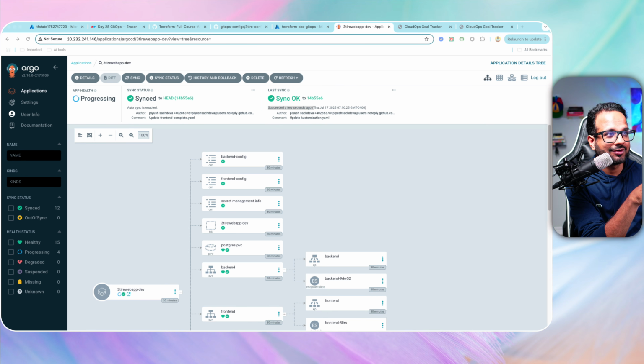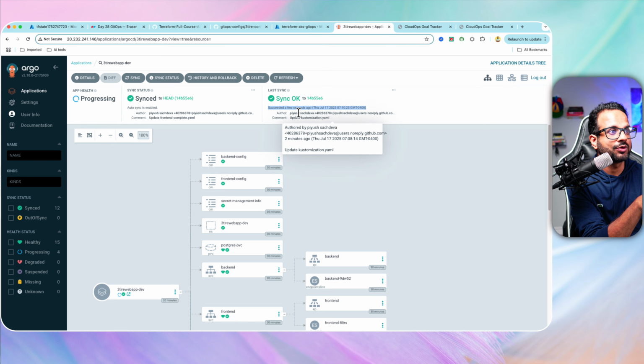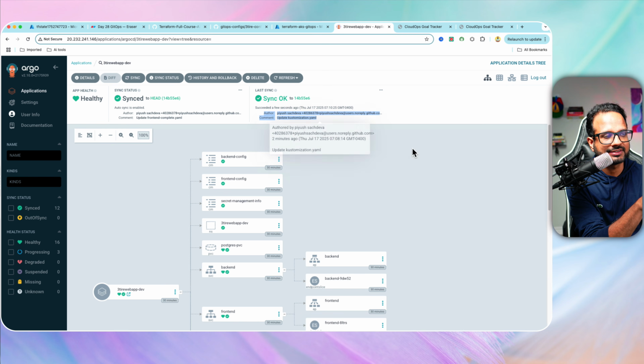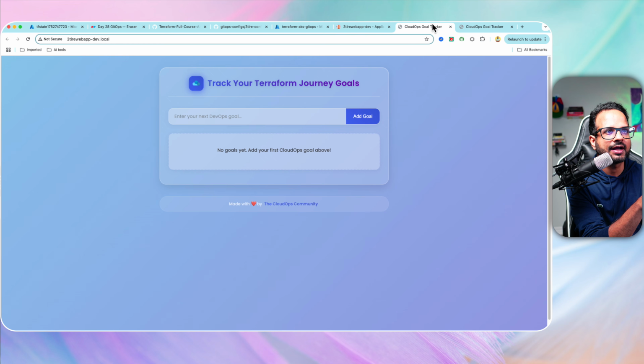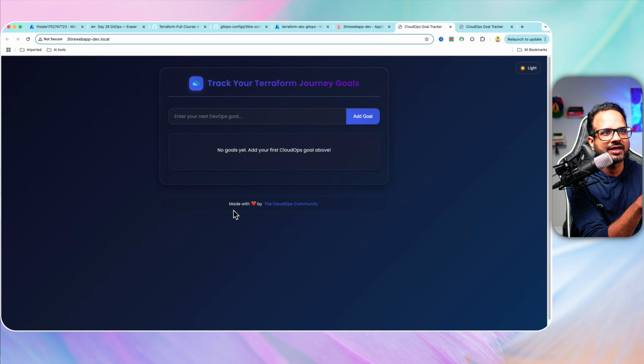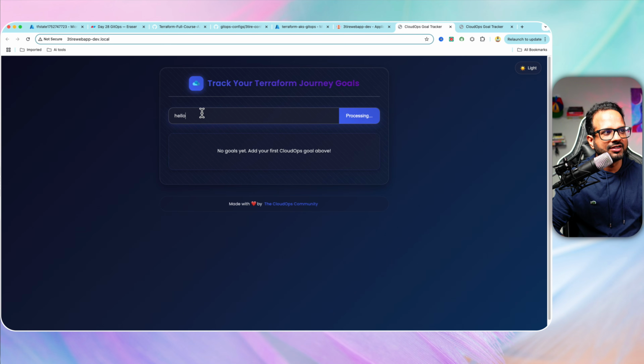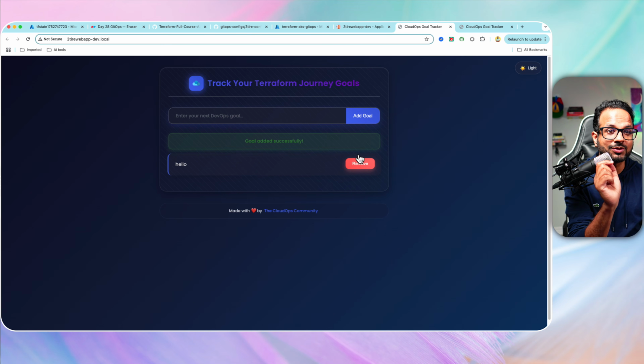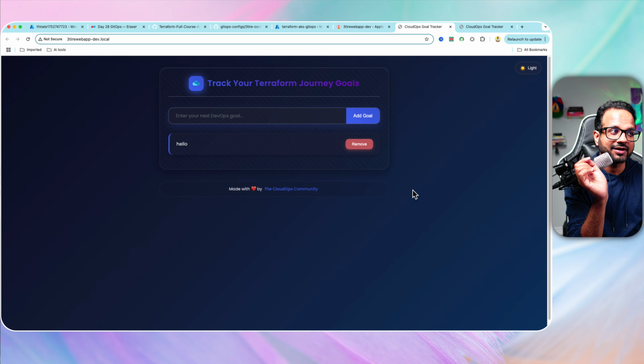All right, I waited for around 3 minutes, and as you can see, it says succeeded a few seconds ago, and it was from this commit. It does not say it was a manual sync, it was auto synced. And now let's go back over here and let's hit refresh. You see, now we have the dark mode as well, and here is this toggle button, light mode and dark mode, and this is the new application. So to deploy, we just had to commit the change in the GitOps repository and it auto detected the change.